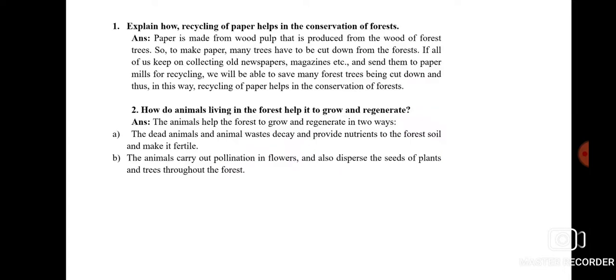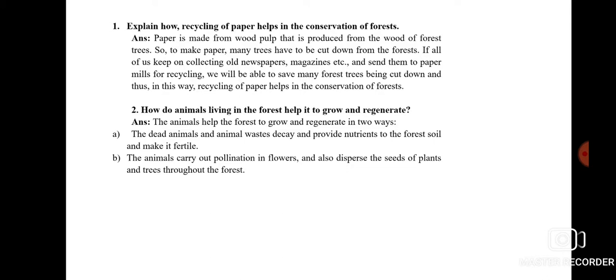Now question number 1. Explain how recycling of paper helps in the conservation of forest. You all know that conservation of forest is very important, as forest plays a vital role in the environment, isn't it? The effect of destruction of forest is so severe that the conservation of forest is very essential. Now, how does recycling of paper help in the conservation of forest?